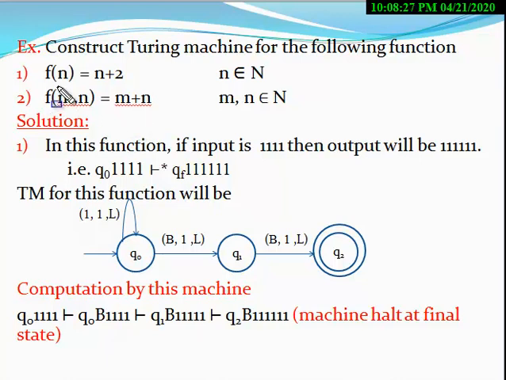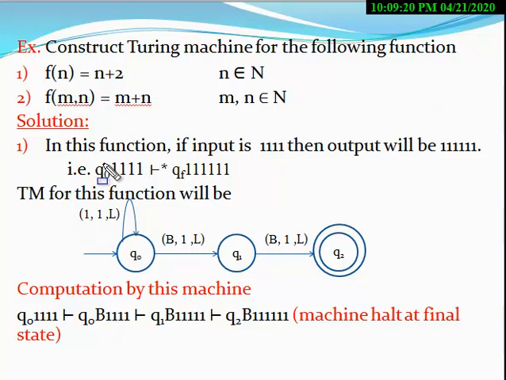Now we will discuss first. The first question is f of n equal to n plus 2. Here small n belongs to the natural numbers. So when you pass any number to the first function, the output will be that number plus 2. That is, if you pass the number 3, then the output must be 5 in this case. So you have to make a Turing machine corresponding to this function.